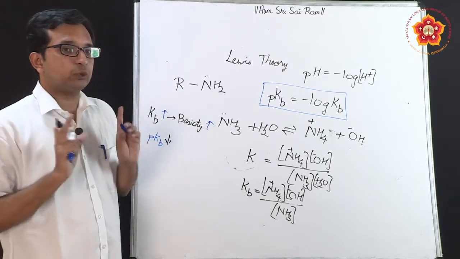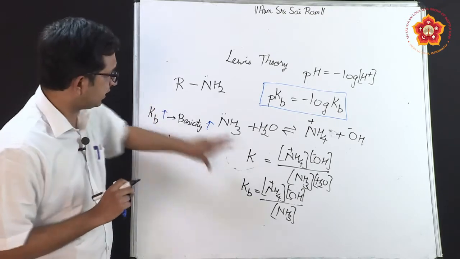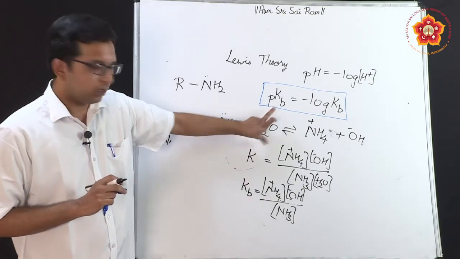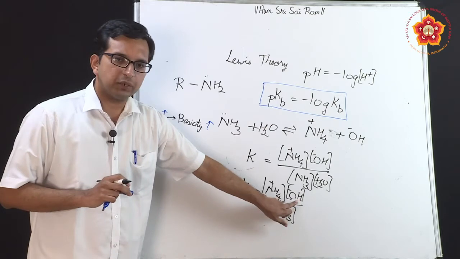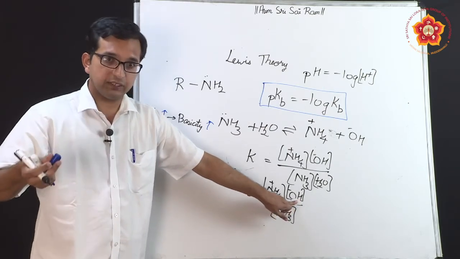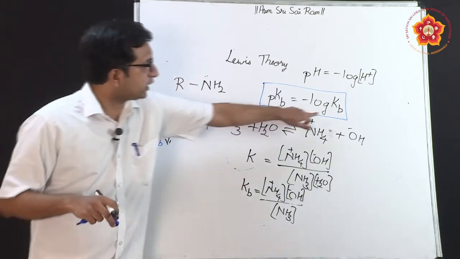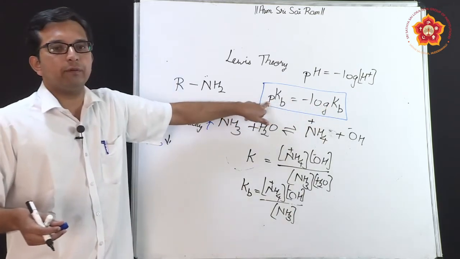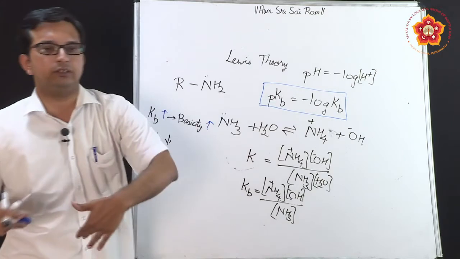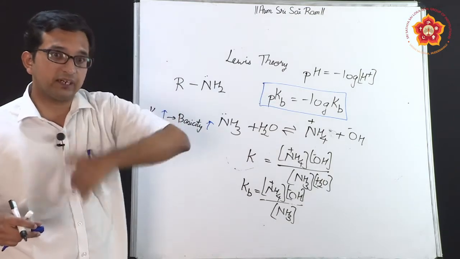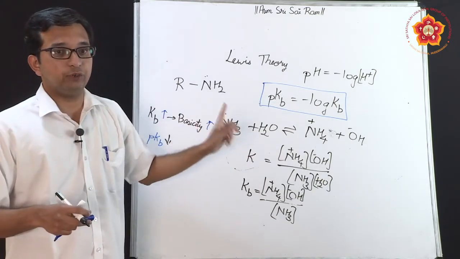This relationship has to be understood very well, where Kb indicates the dissociation constant. If more dissociation of OH minus happens, it means more basicity, and therefore a higher Kb value. A higher Kb value will mean a lower pKb value because it is a negative logarithm. If one side is increasing, the other side has to decrease because it is a negative logarithm.